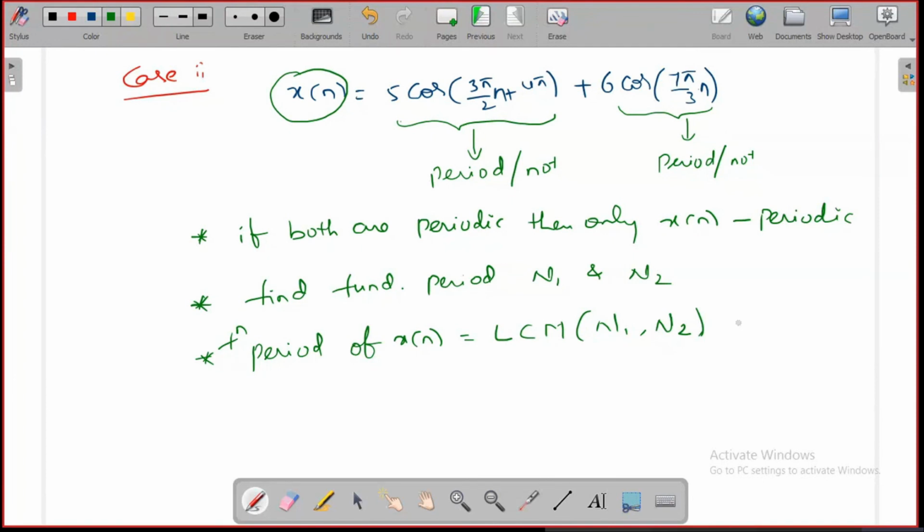Then the period of your discrete time signal x of n is the LCM of all the fundamental time periods. Remember, for a discrete time signal, the period is always an integer value.